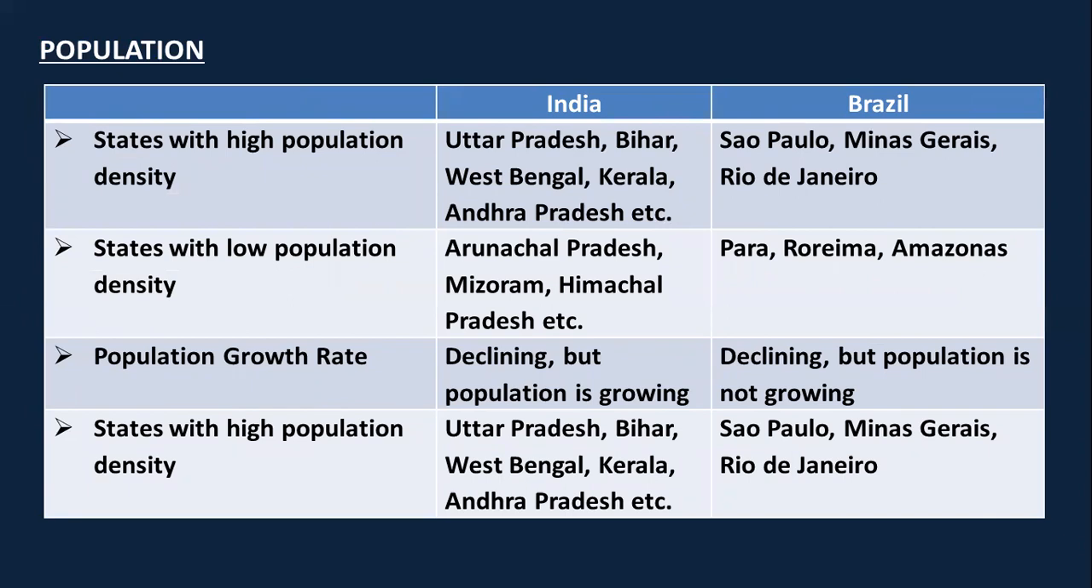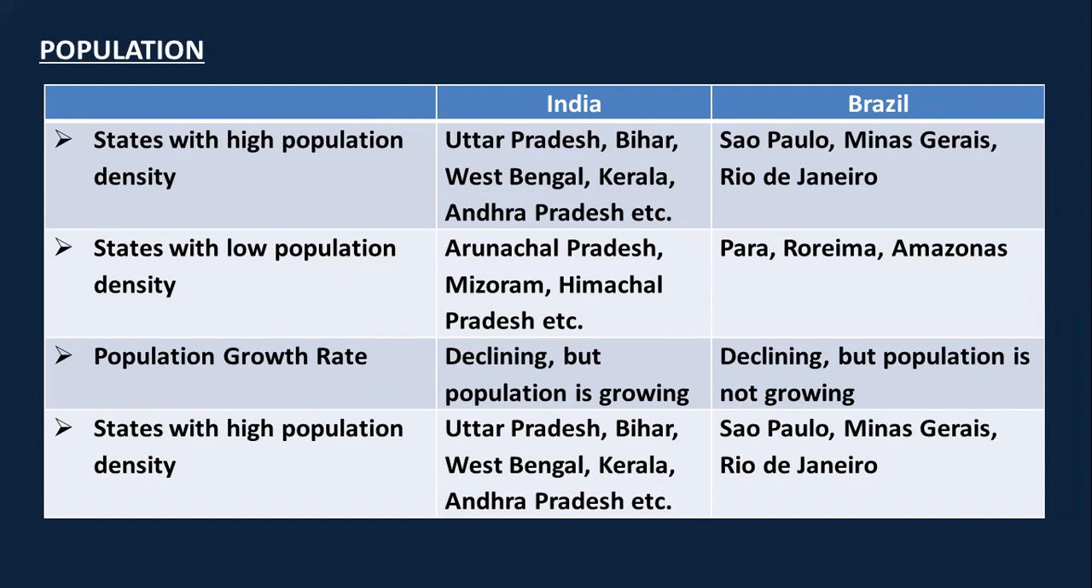Next, let's talk about the highest population density states in India and Brazil and the lowest. Why are we talking about the highest and the lowest population density state? Because this is asked in map marking. Map marking में आपको बोल सकते हैं mark any one state of Brazil that has high population density. So in that case, you need to know the name and you need to know its location to mark on the map. So highest population density in India is found in Uttar Pradesh, Bihar, West Bengal, Kerala and Andhra Pradesh.